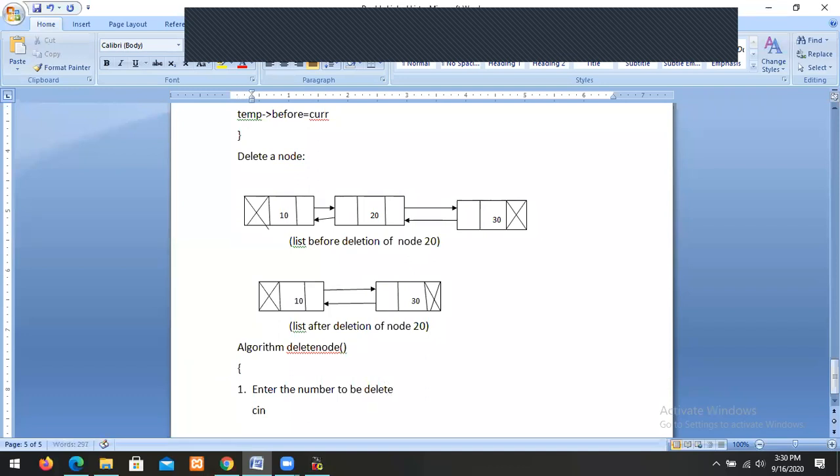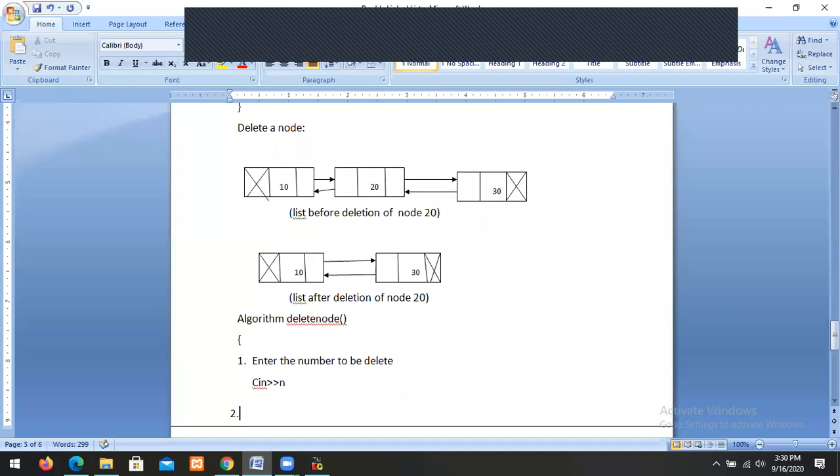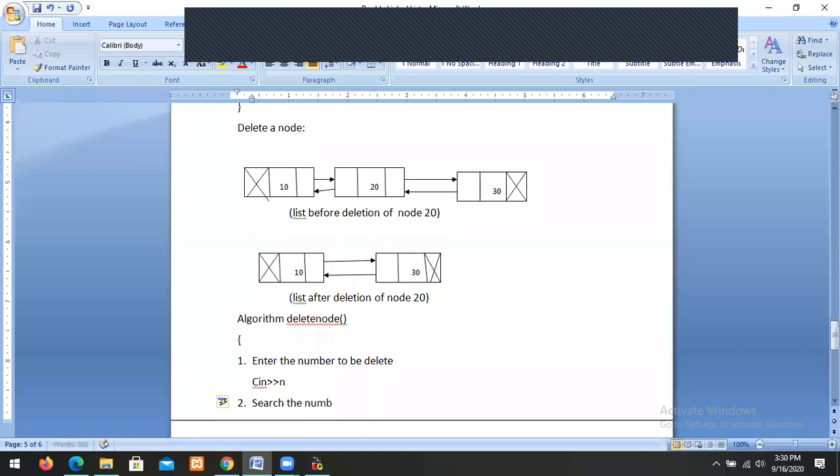By using cin, that's the number. We say it is n. Then what? Search for the number in the list. How to search? You have to search whether the number is in the list or not. How will we search whether the number is in the list or not?